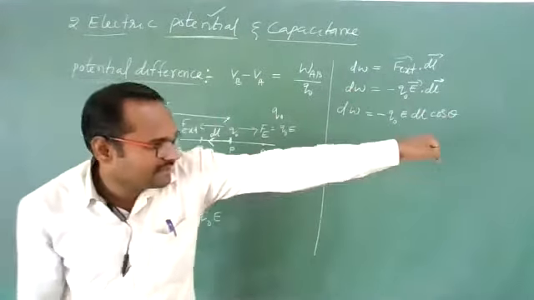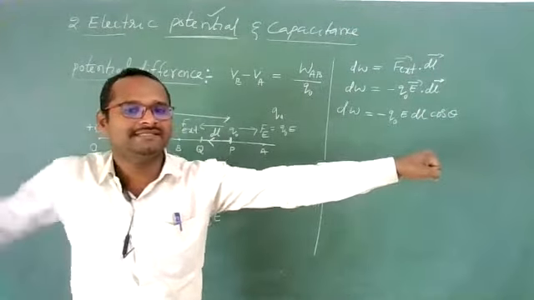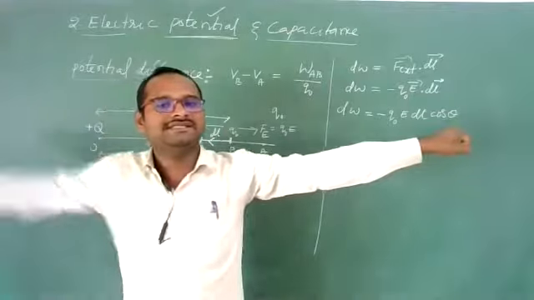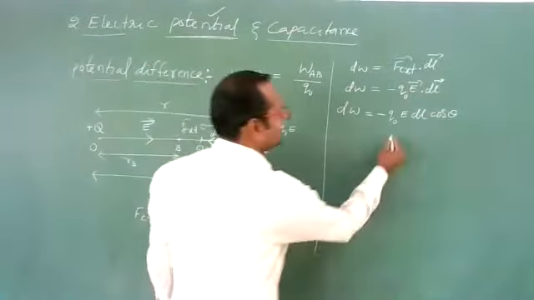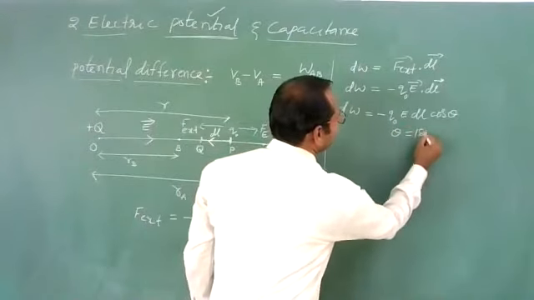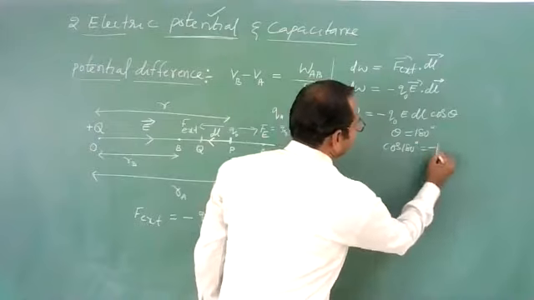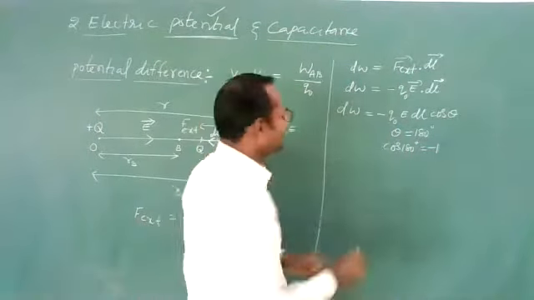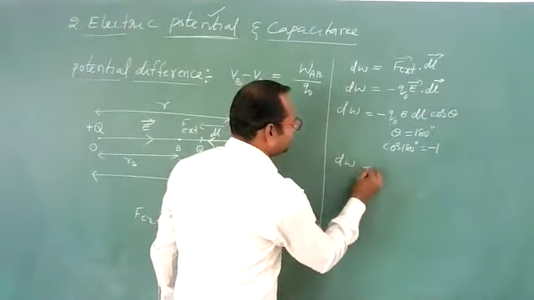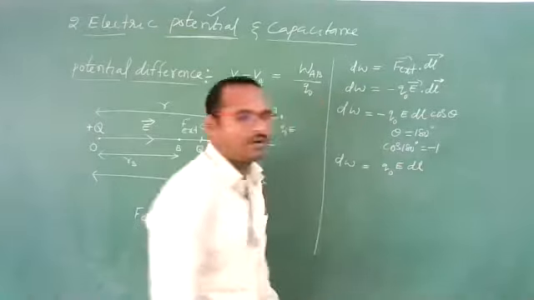Electric field is on the right side, and we need to move the charge from P to Q in that side. See here. The angle between these two, how much? 180 degrees. Theta is equal to 180 degrees. Then cos of 180 degrees is equal to how much? Minus 1. This minus 1, this minus will get cancelled, you will get plus 1. Means dW you will get Q naught into E dl. So that dot product is removed.